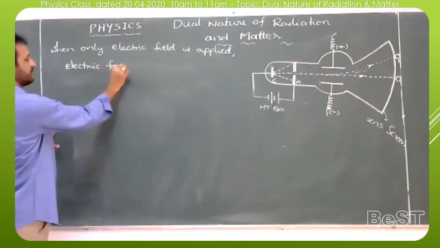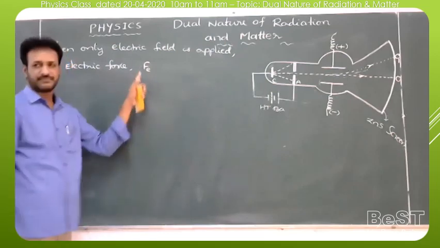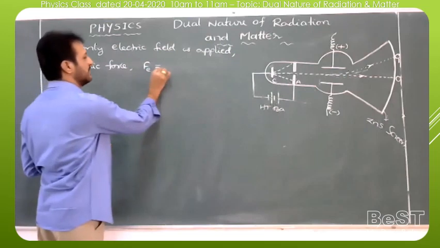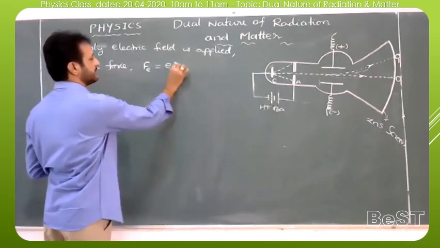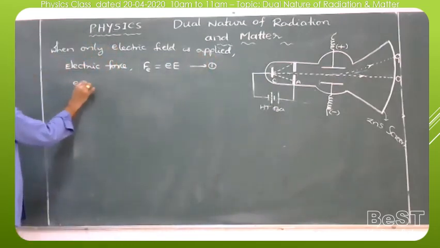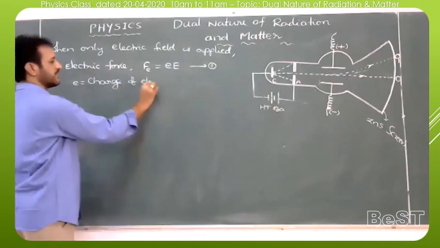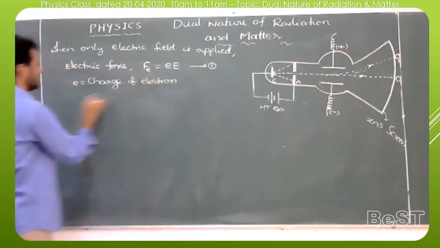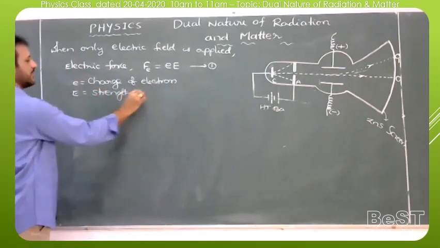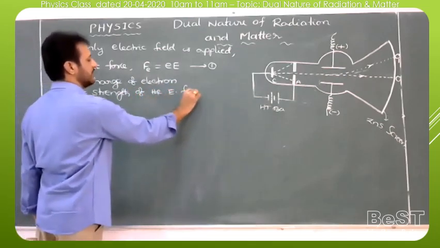Electrical force acting on electron, F, I am writing F suffix E. It is nothing but the electric force or electrostatic force acting on the electron, equal to small e into capital E. This is equation 1, where small e is the charge of electron and capital E is the strength of the electric field.